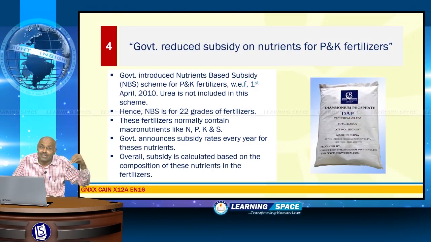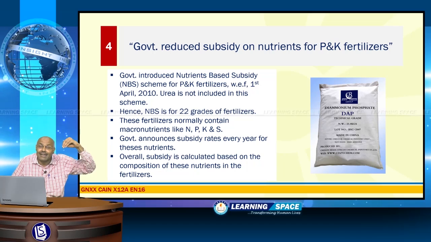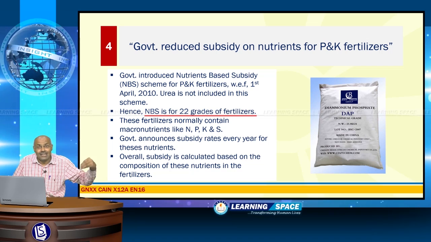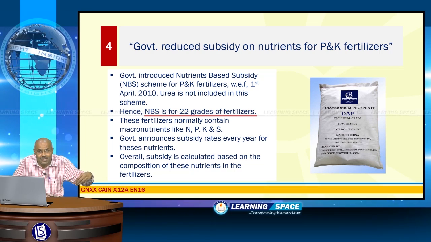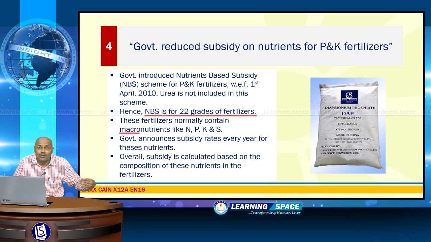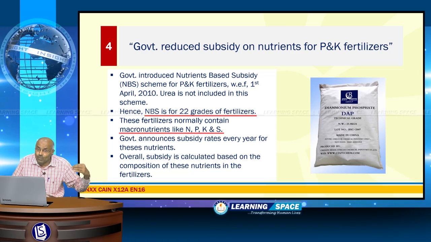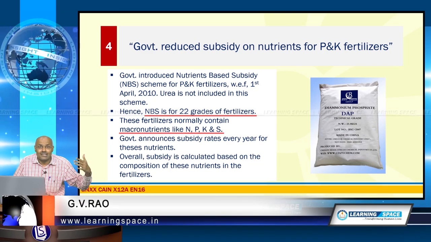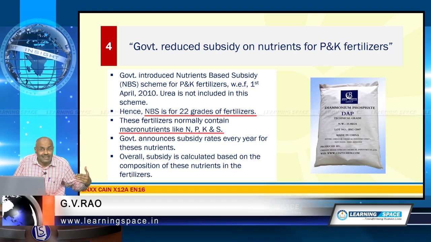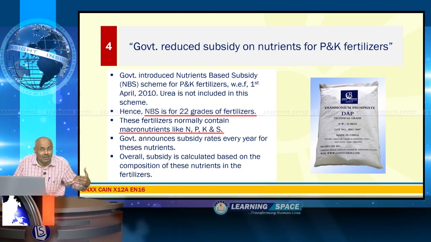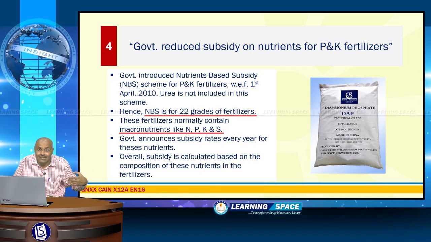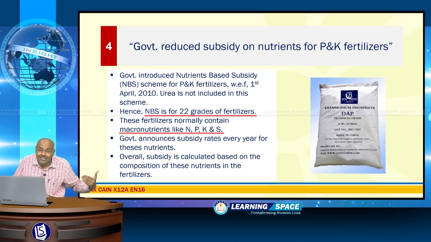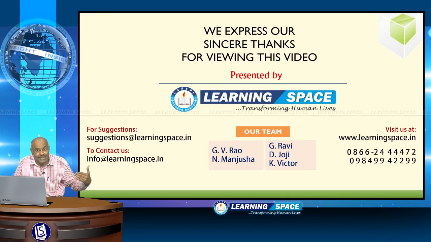And at the same time, please don't forget, urea is not included in this scheme, right? So, this nutrients based subsidy is for 22 grades of fertilizers, and the fertilizers contain macronutrients like nitrogen, phosphorus, potassium, sulfur, etc. Right? So, this is all about this nutrients based subsidy, and we will discuss in news analysis sometime later with regard to nutrients based subsidy as well as the system of subsidy for urea and its ill effects. Right friends, with this let us conclude the insight.